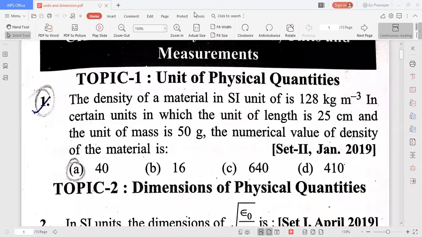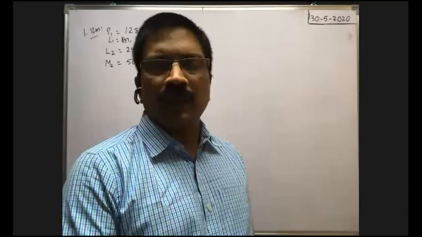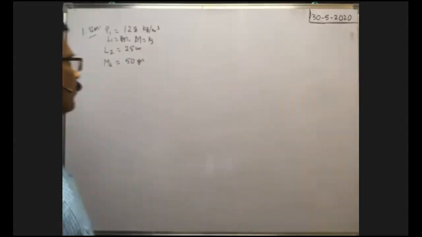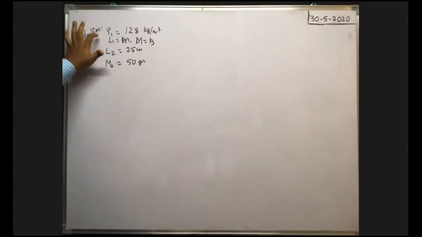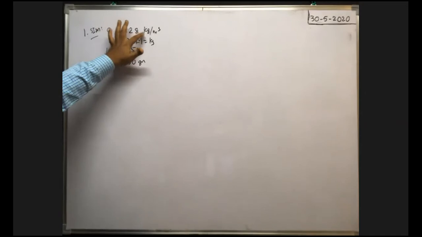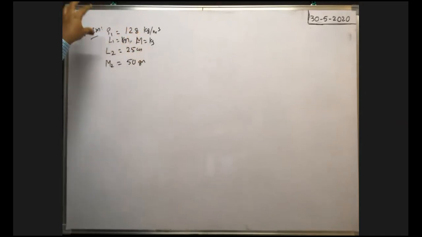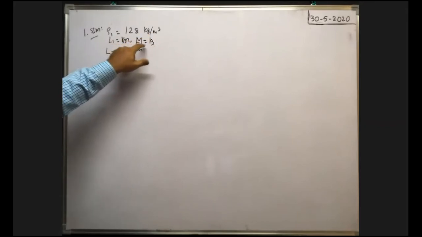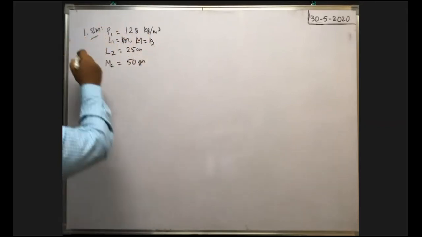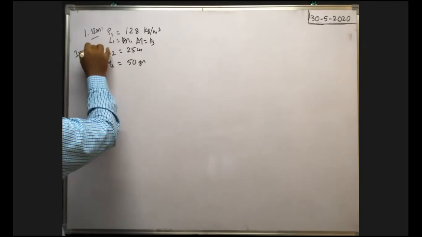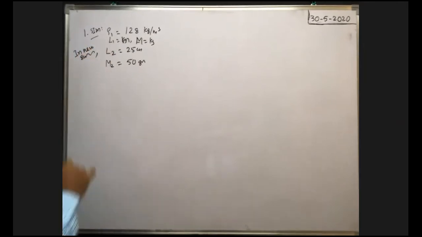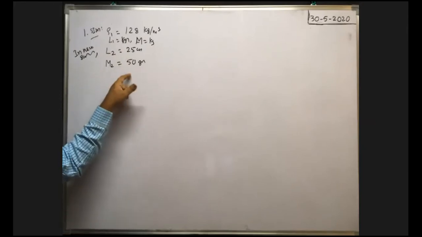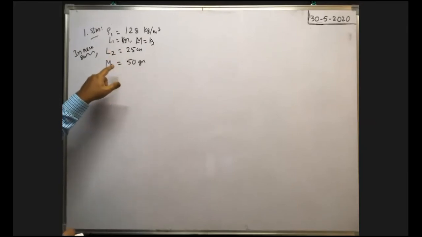I think you have seen the question paper. Okay, now you see. Here in SI system, density of the material is 128 kilogram per meter cube. That means in SI system, the unit of length is measured in meter and unit of mass is kilogram. But in new system, the unit of length is measured as 25 centimeter and unit of mass is 50 gram. In the new system, what is the numerical value of density?